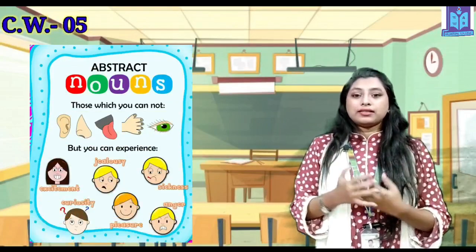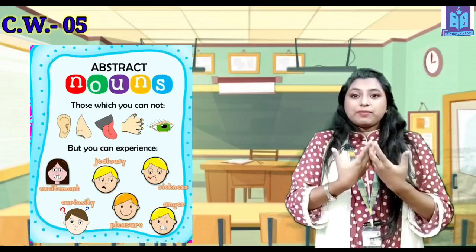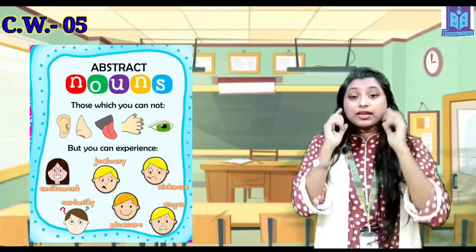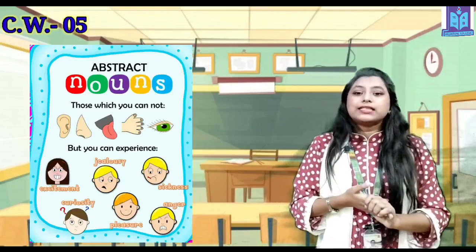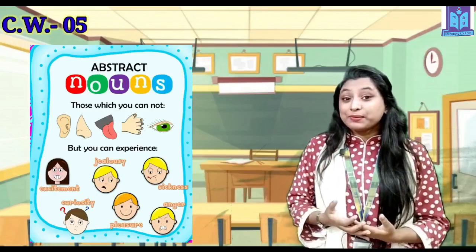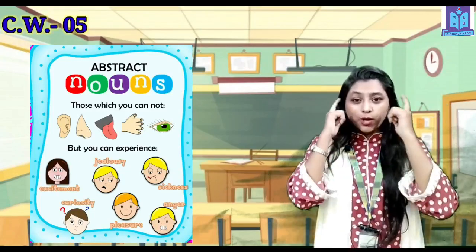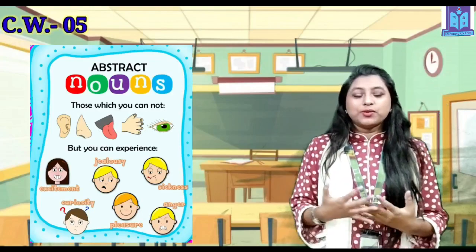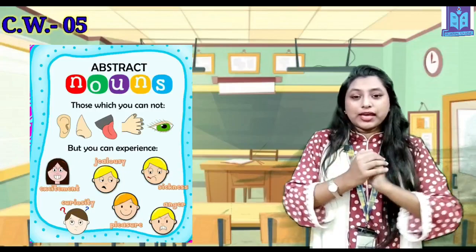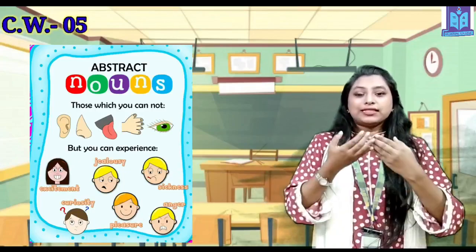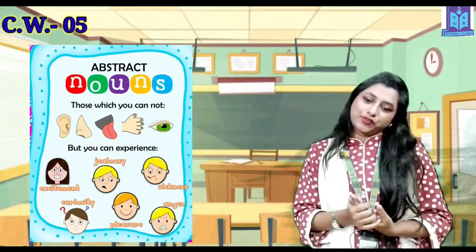Abstract nouns are those types of nouns that you cannot feel by the senses. You cannot see, you cannot hear, you cannot taste, or you cannot smell, like this pen. So what are the examples of abstract nouns? Like love, brave, knowledge, hungry. Those are the feelings that you can just feel. You cannot touch it, you cannot measure it, or you cannot sense it by your senses. So those are the abstract nouns.